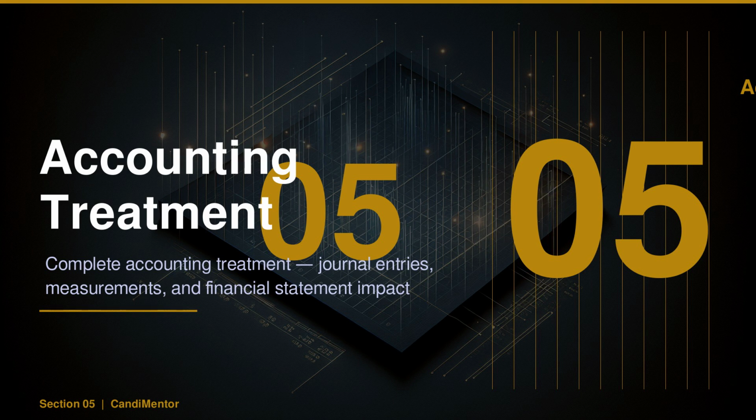Meridian Corporation, a global manufacturing company, acquires a new production machine for $1,200,000. Explore how this investment influences its financial reporting. From initial recognition to eventual disposal, each step reveals the intricacies of IAS 16 compliance.